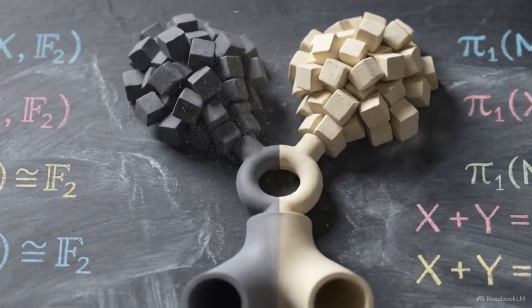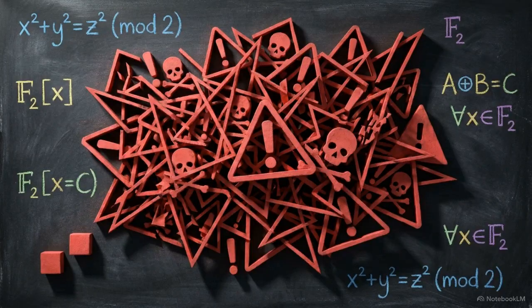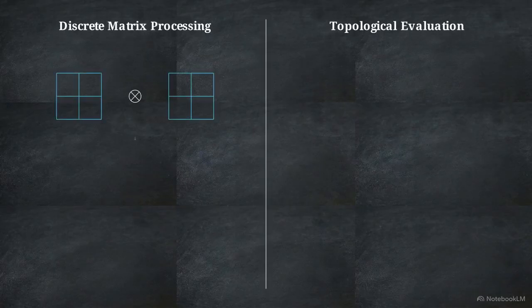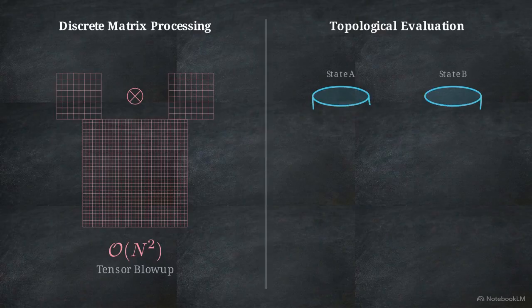Each window is mapped onto one of the input circles of the pair of pants manifold. A traditional architecture would require a quadratic tensor product to reconcile these two datasets. Seen side by side, the paradigms are distinct. On the left, discrete matrix processing. On the right, single-step topological evaluation.